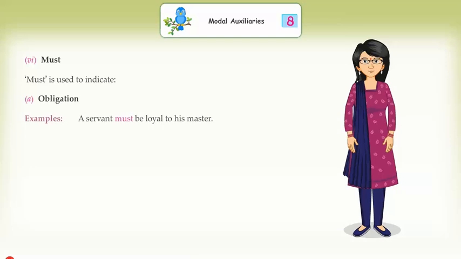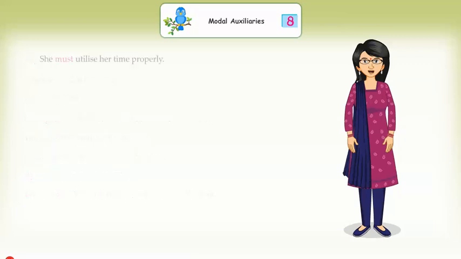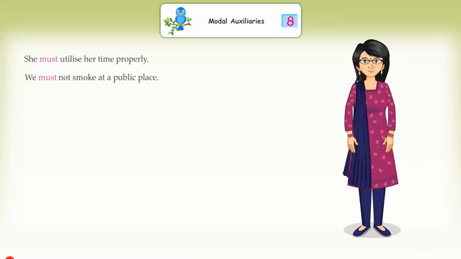Obligation. Examples: A servant must be loyal to his master. You must pay your fee by the 10th. He must behave well or leave the class. B. Advice or recommendation. Examples: You must consult your parents on the issue. She must utilize her time properly. We must not smoke at a public place.